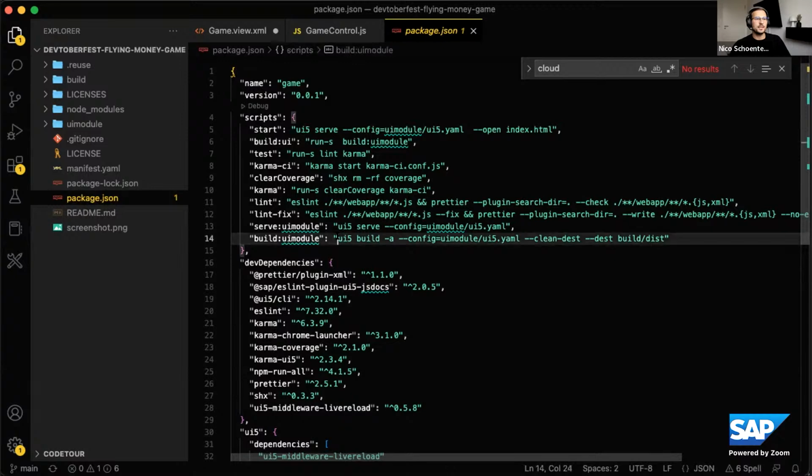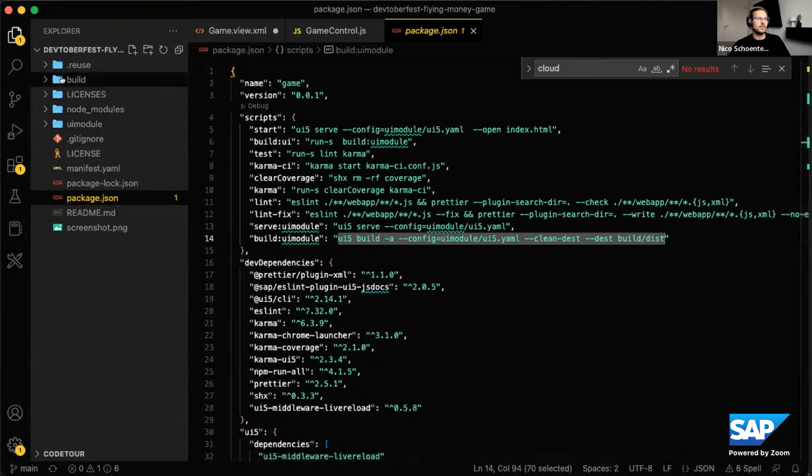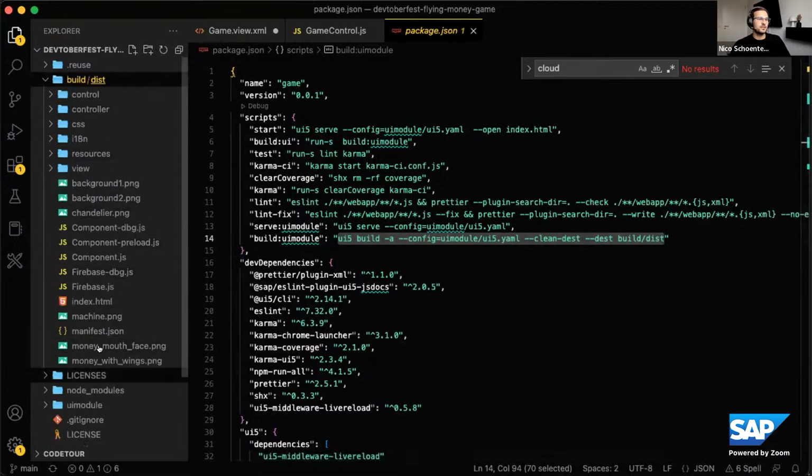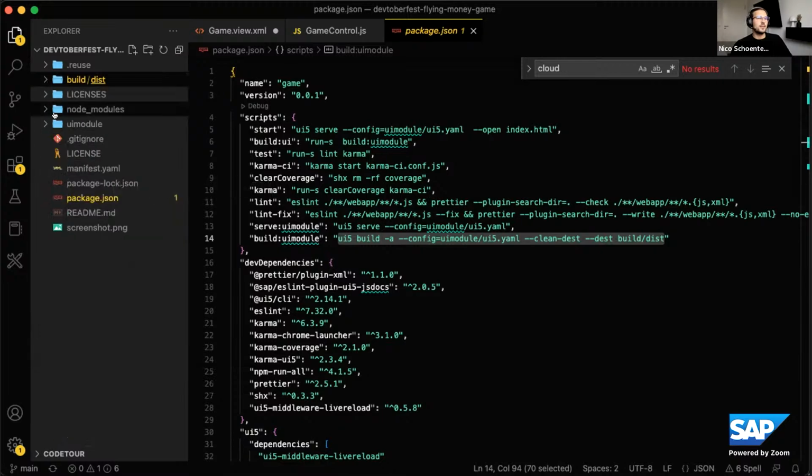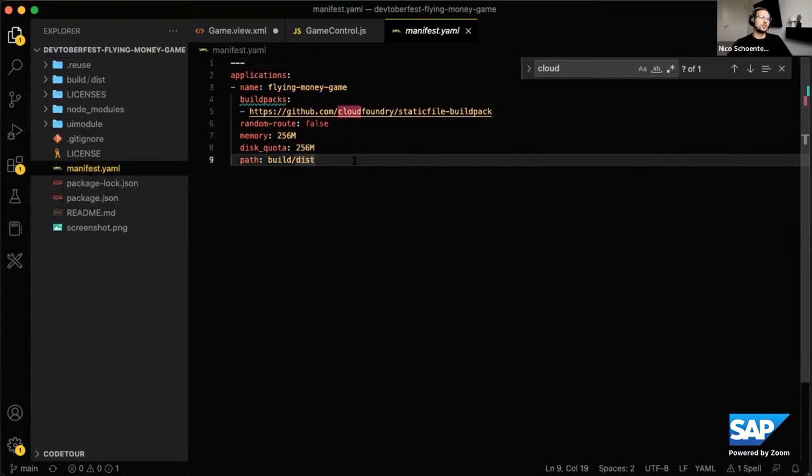Here it is. So that's how I built the project. And then I set the destination to be this build folder, and in this build folder, that's the content I want to deploy, right? So that's the optimized build, best performance, etc. And then I have a manifest.yaml, which describes